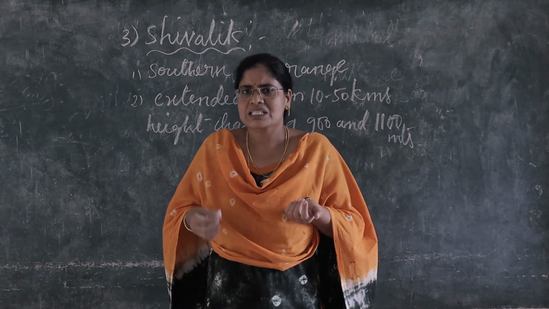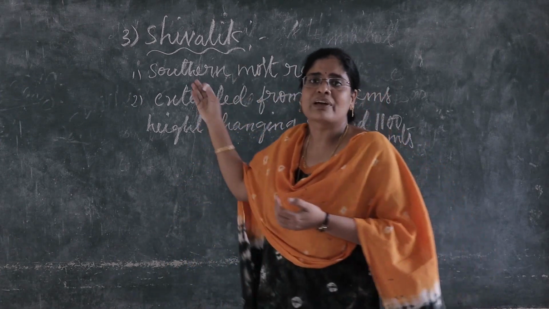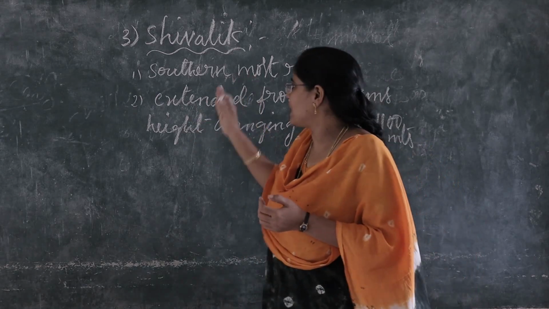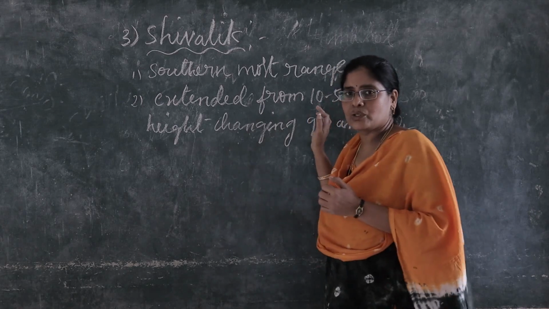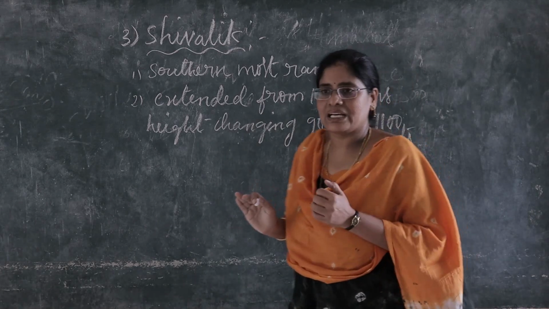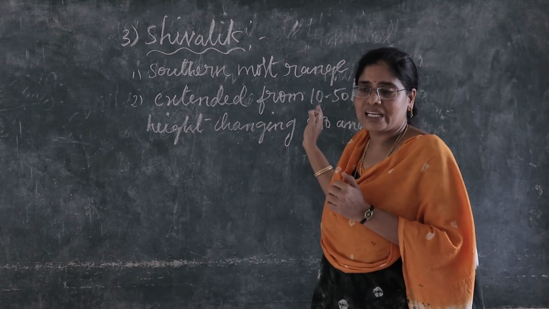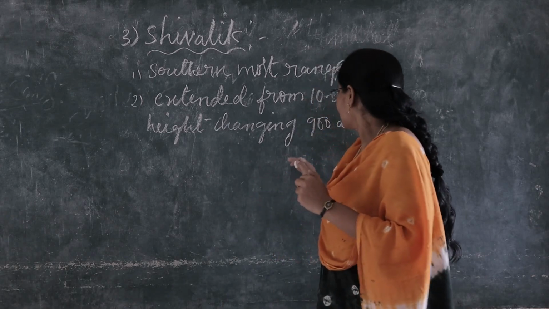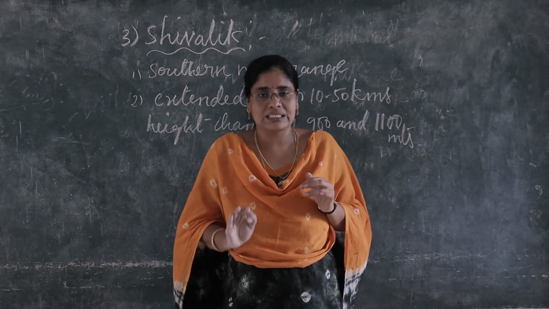Shivalik is the southernmost range of Himalayas. It extends from 10 to 50 kilometers, and its height changes from 900 to 1100 meters.